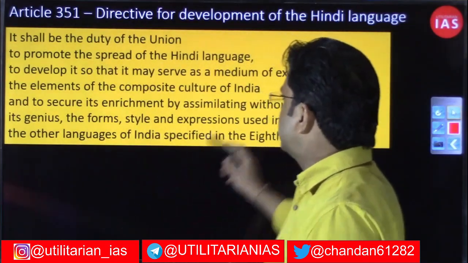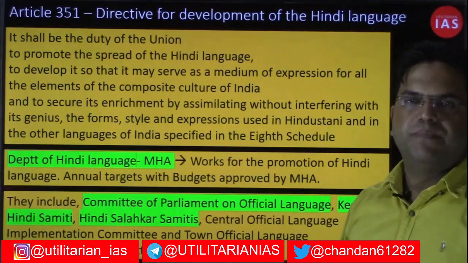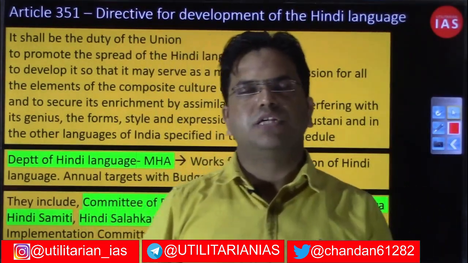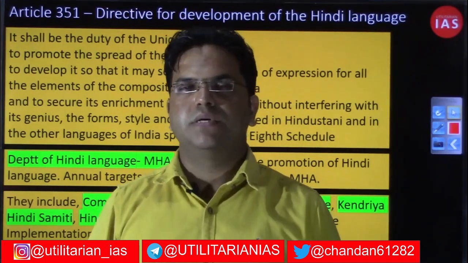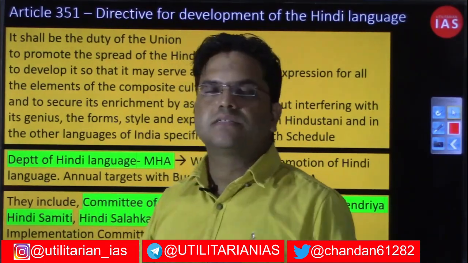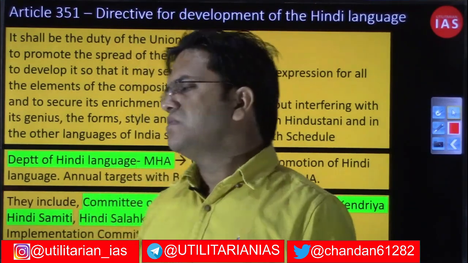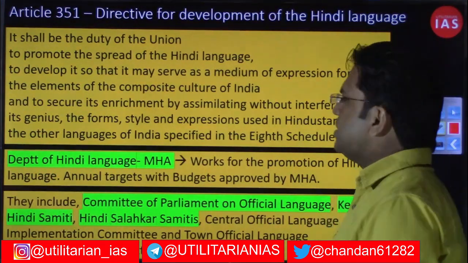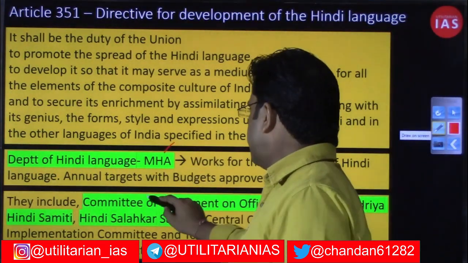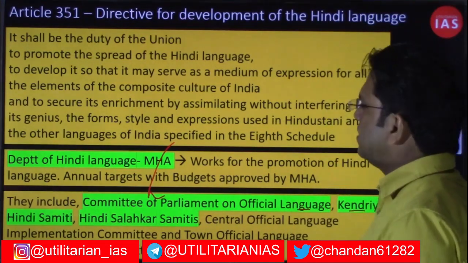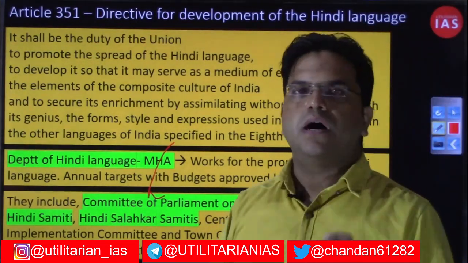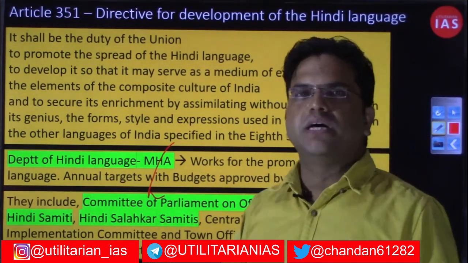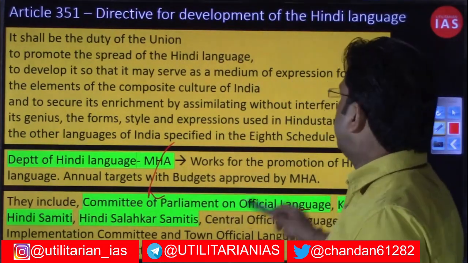To some extent you can say yes, because we do have the establishment of the Department of Hindi under the Ministry of Home Affairs, and every year whenever the Ministry of Home Affairs asks for grants from the budget, a huge amount is given to this Department of Hindi as well. Besides the Department of Hindi, there are other organizations, committees and commissions, such as the Committee of Parliament on Official Languages and the Kendriya Hindi Samiti. These institutions are working continuously, round the clock, for the promotion of Hindi. So this was all about the articles that we have in Part 17 of the Indian Constitution.